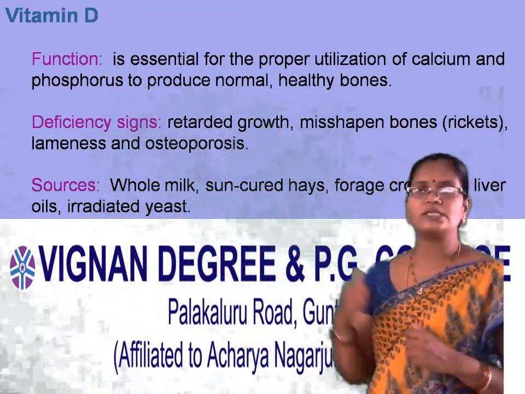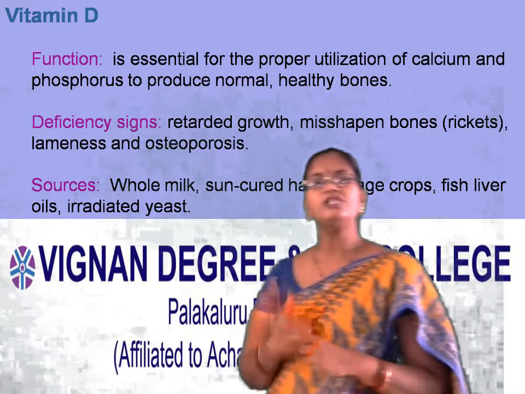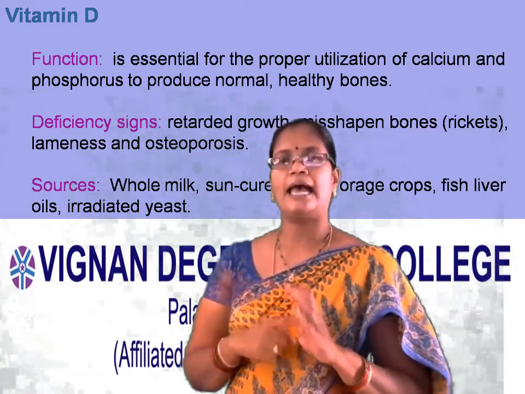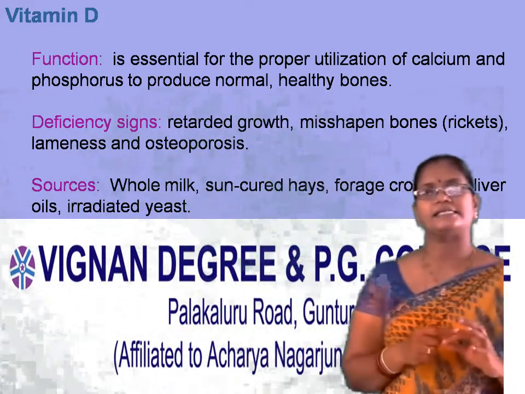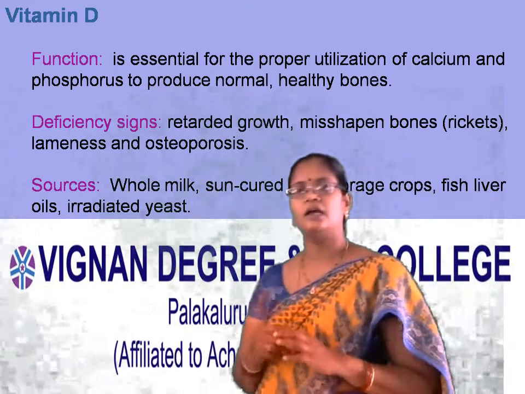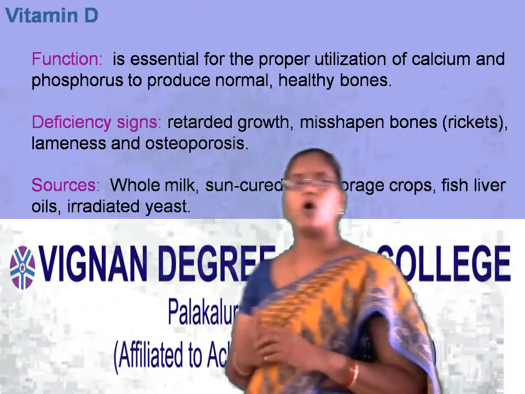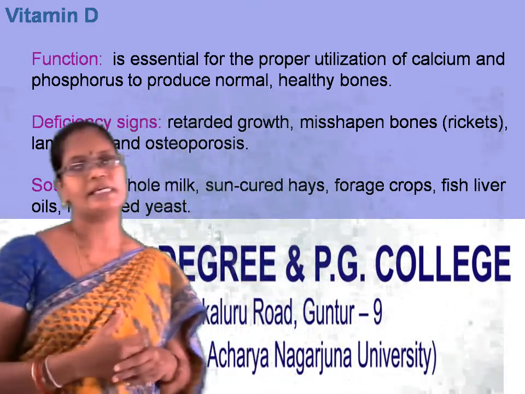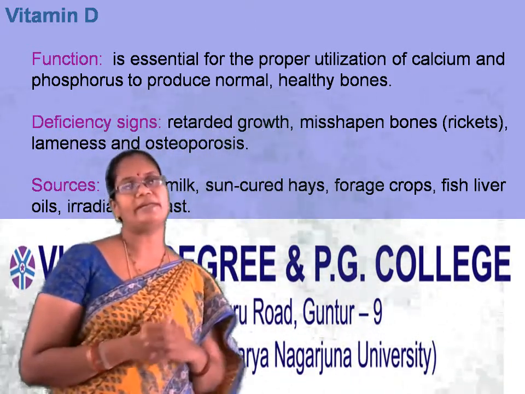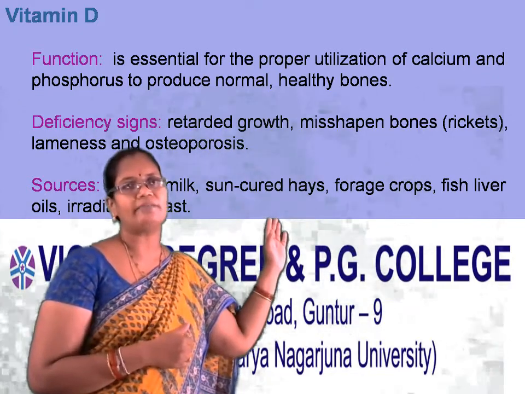Next, coming to the sources of vitamin D, the main source is whole milk and sun-cured hay, fish liver oil, and irradiated yeast. These are the main sources of vitamin D. So this is about vitamin D.